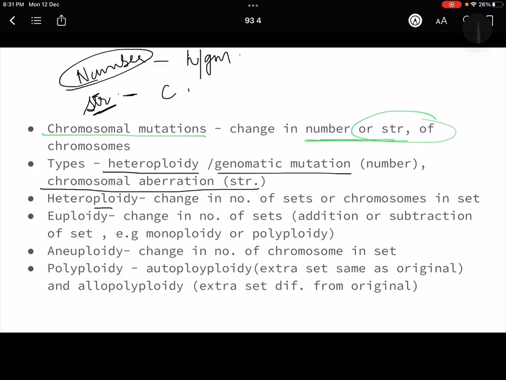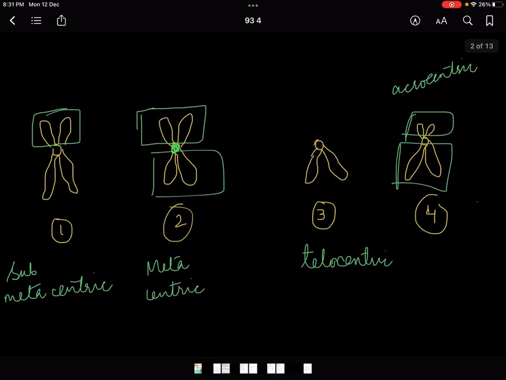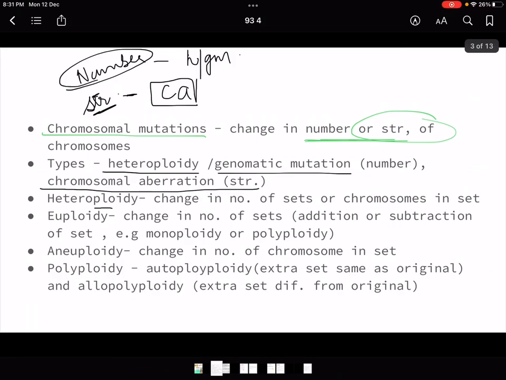तो structure में change को chromosomal aberration बोलते हैं. ठीक है. There are two changes in a chromosome. I'm repeating it again. Either it is a change in the number or in the structure. Number का term is genomatic mutation or heteroploidy, and structure का change is called chromosomal aberration. ठीक है. Now we are going to make a chart also. So let's keep on making a chart as well.